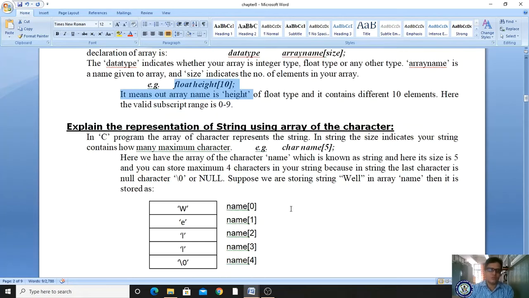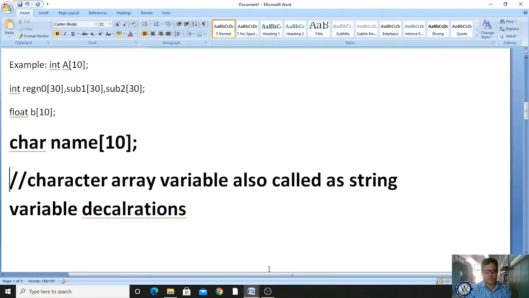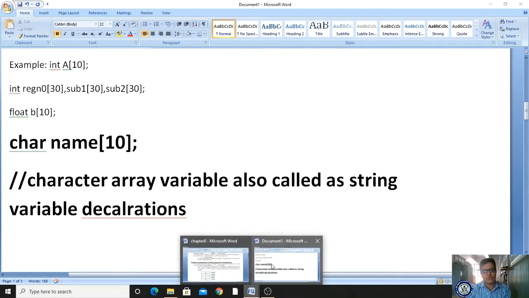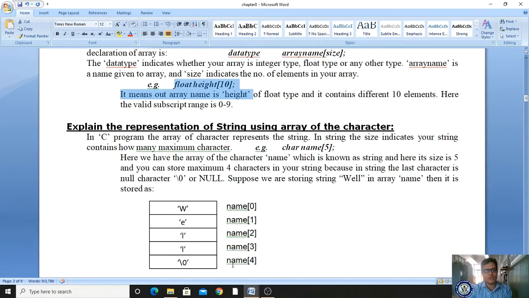Now let us see the representation of strings using an array of characters. We will see how to declare a character array or string array. Please observe here: in this example, this is the character array variable declaration. Here the data type must be char, the name of the variable may be anything, and you specify the size. Whatever size you specify, it will store only up to that size.